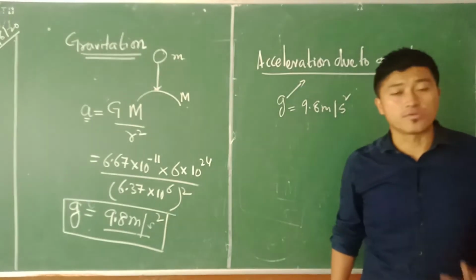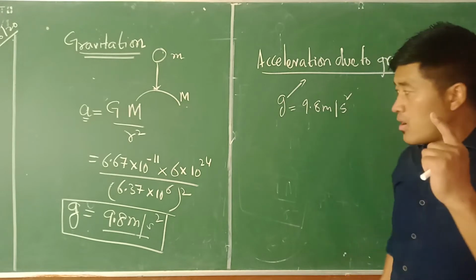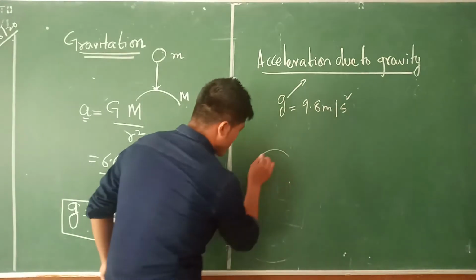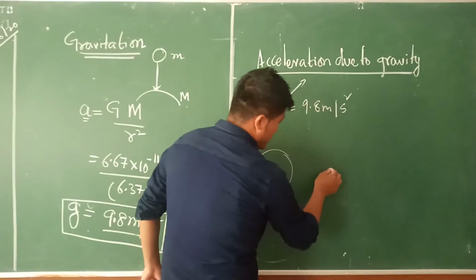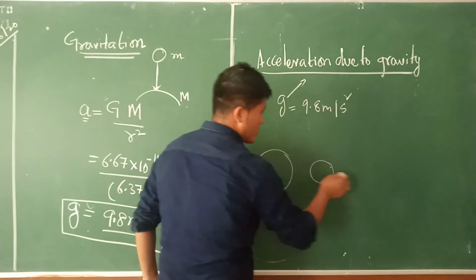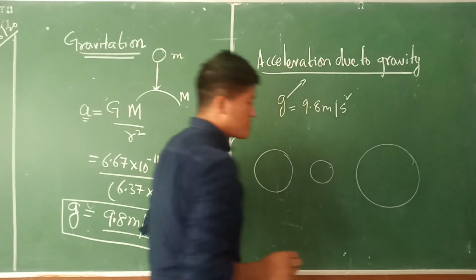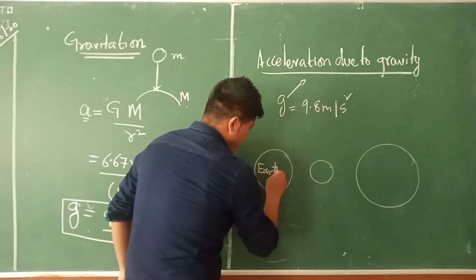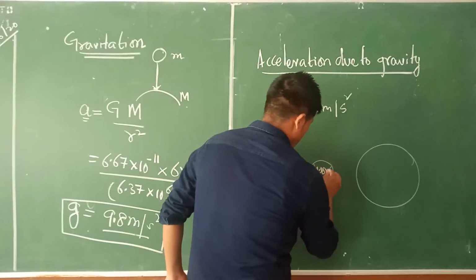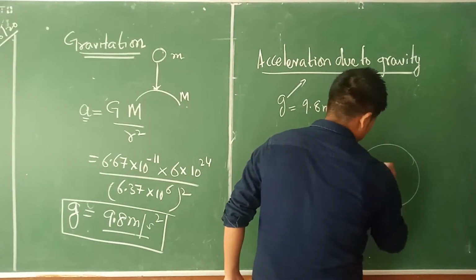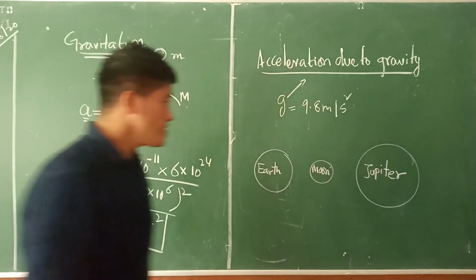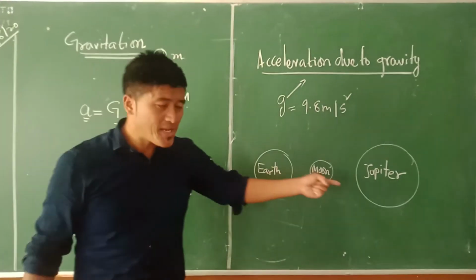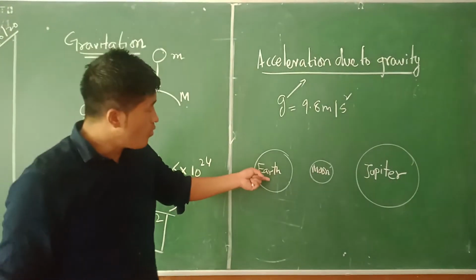Why is this important for us to know? Right? Okay. So why this is important is that, for example, here, Earth, let's say Moon, then there is Jupiter here. Okay? I'm going to write this down. Moon, Jupiter. Okay? Now, Earth, Moon, and Jupiter, all these three planetary systems, they have their own value of g.